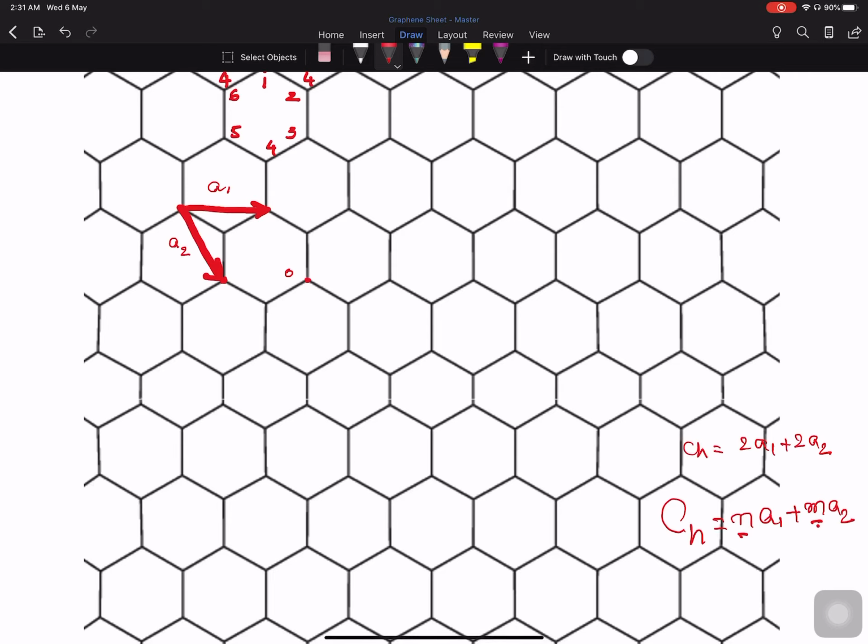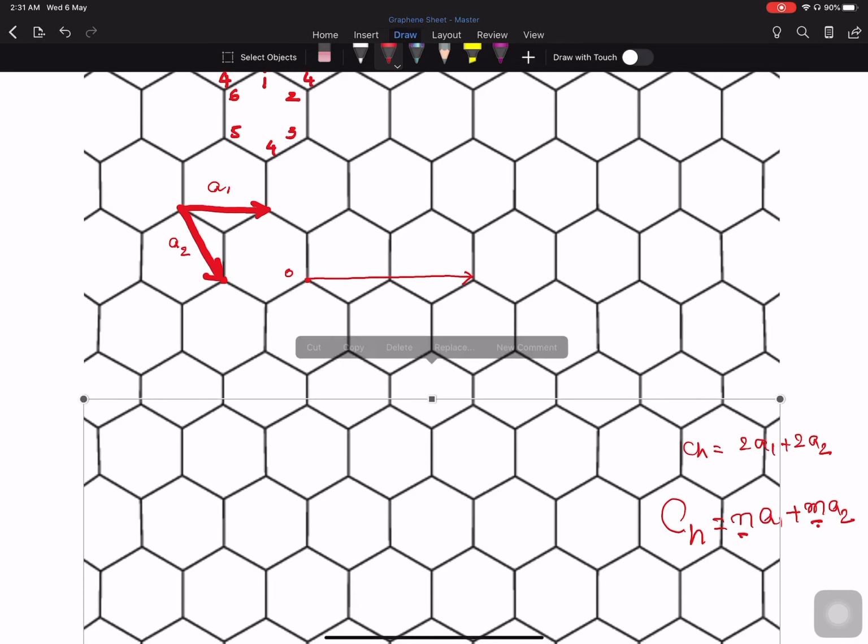Now, let us see how we get 2A1, right? So this forms what is called 2A1. Now, from here, let us proceed to 2A2.